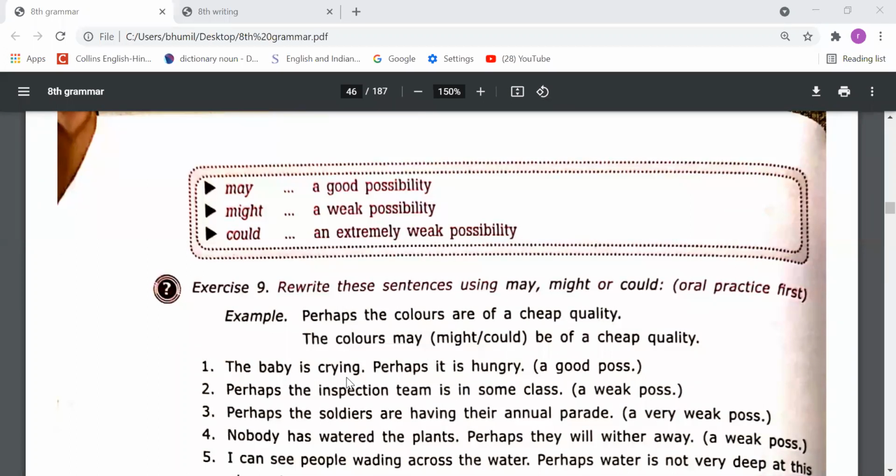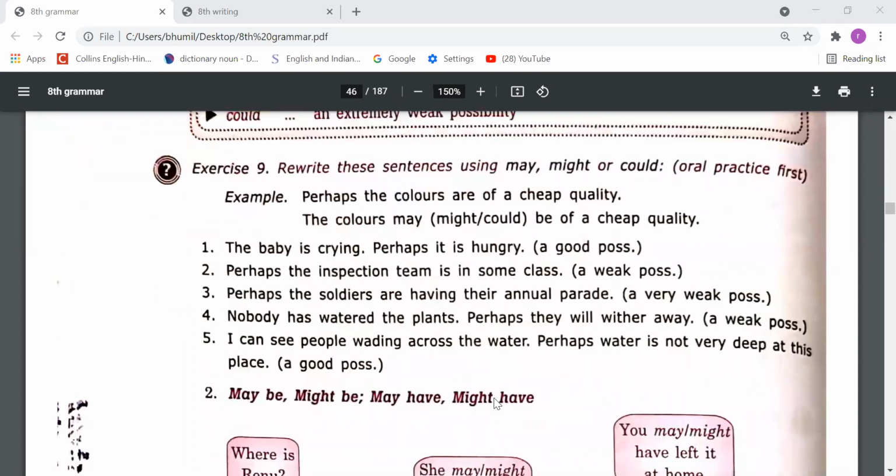Next, perhaps the inspection team is in some class. So weak possibility is there. So you can say that the inspection team might be in some class. Okay. So dear students, one thing more you have to remember: without root form, we can't use a modal helping verb. Means after may, we need to mention the main verb. Main verb will come in root form. Instead of R, we need to use B form. Root form we have to use. Okay. So two I have told, and the rest of you should do by yourself.